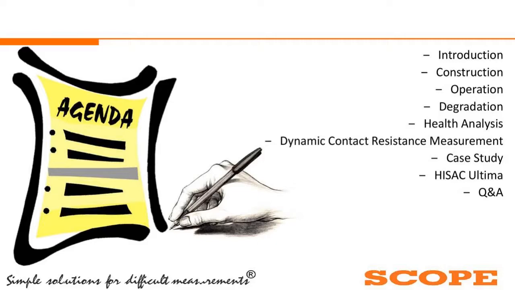Then out of all the available tools, we'll take one sample case today. The main subject is the DCRM: what the concept is, and what the different parts of a DCRM signature are. We'll take one or two case studies, and we'll show you our product Isaac Ultima, which is available from Scope for this DCRM measurement, followed by questions regarding the PPT and the video.